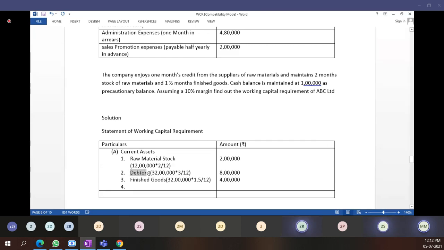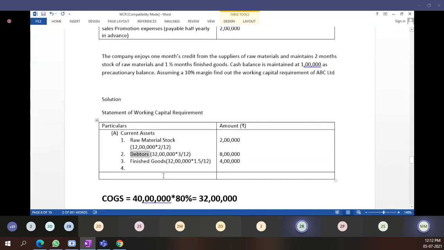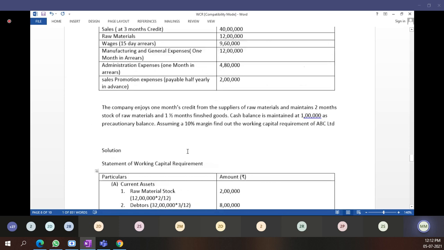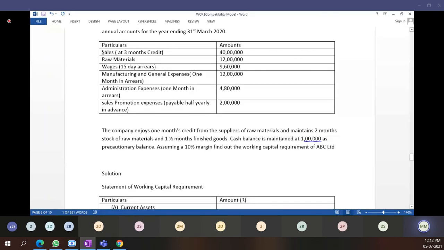Then debtors. For debtors calculation, always we have to take the cost price. Debtors cost price means here 40 lakh rupees sales we have made, but out of 40 lakh rupees, 80% is the cost and 20% is the profit. Then while calculating debtors, we have to always consider cost price. Cost price is 32 lakh, and again here see, 3 months credit we have given to debtors, to whom we have sold finished goods on a credit basis. For them we have given 3 months credit. It is clear this much,